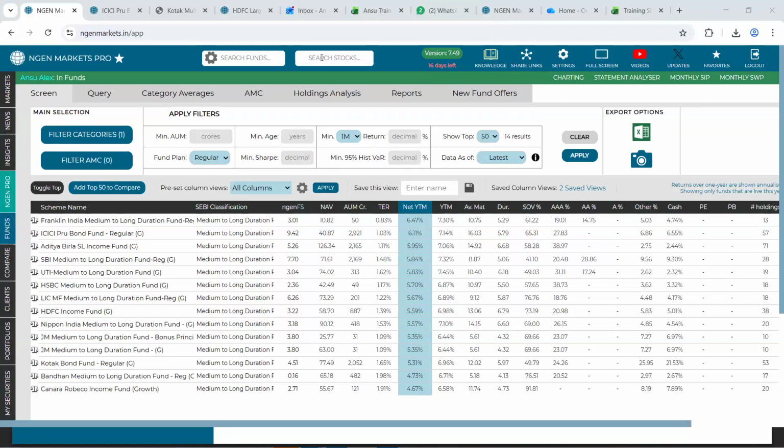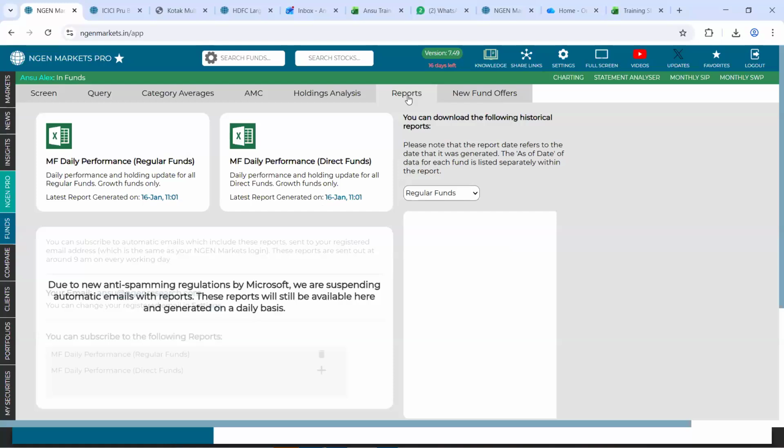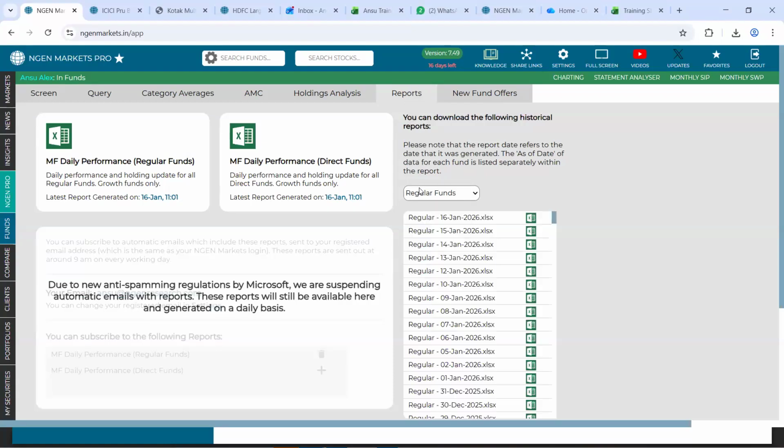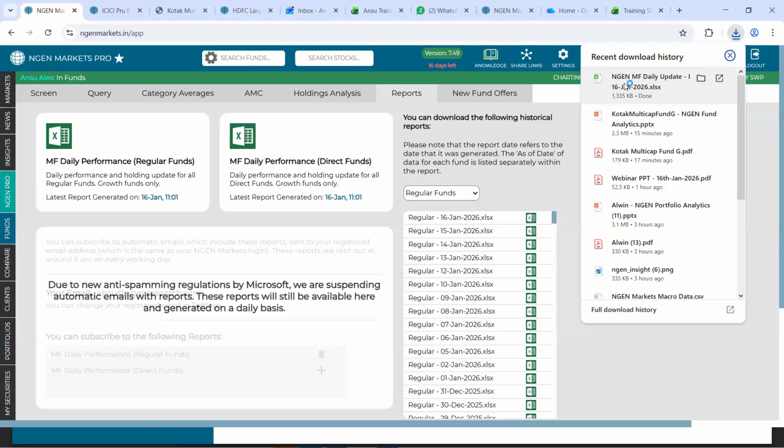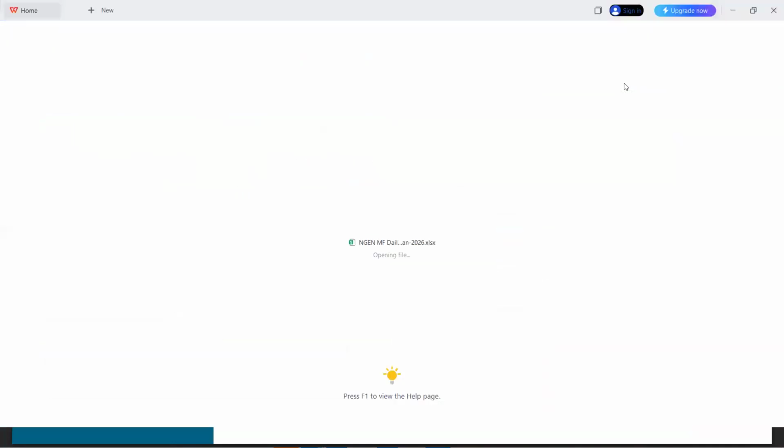Okay, so there's another question in the chat box. How can you get the daily NAV and returns of a particular fund? We have a feature in the fund section called the reports tab, which can help you download a daily NAV report. This can be downloaded from the system at around 11 or 11:30, and in a single Excel sheet you get to see the latest NAV of all the funds and their return specific details as well.